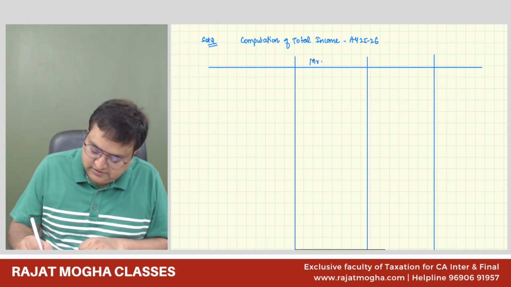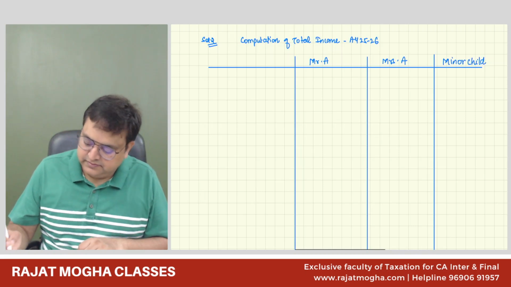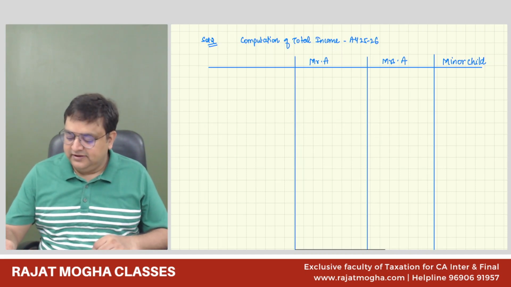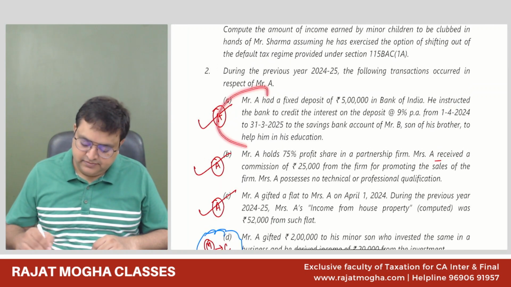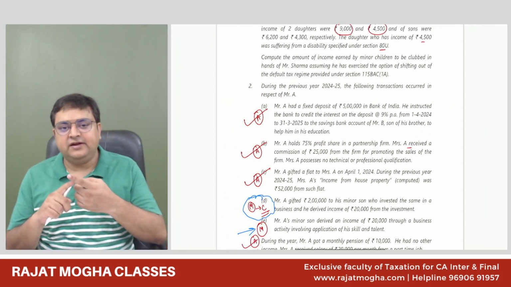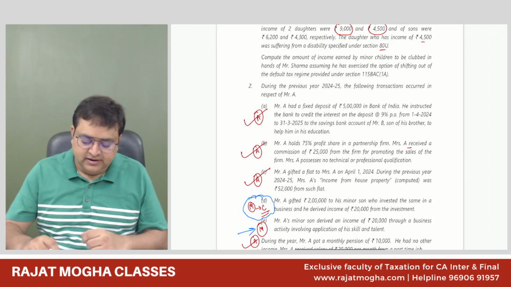So this is Mr. A. This is Mrs. A. This is the minor child. So in this case, first income. Let us see which heads we have and which heads we don't have for Mr. A. See, we have five heads.